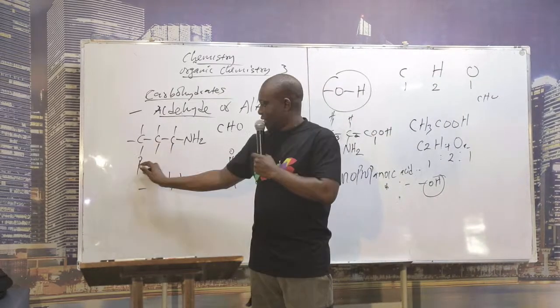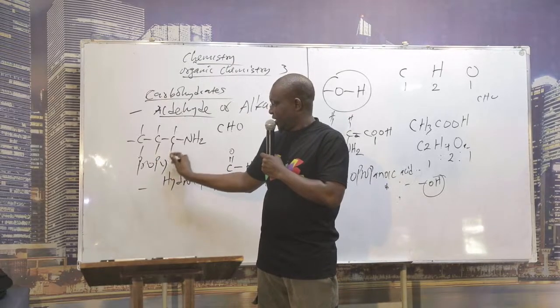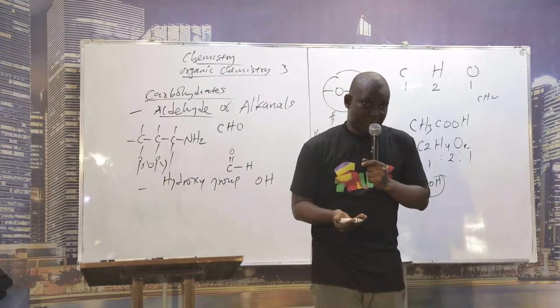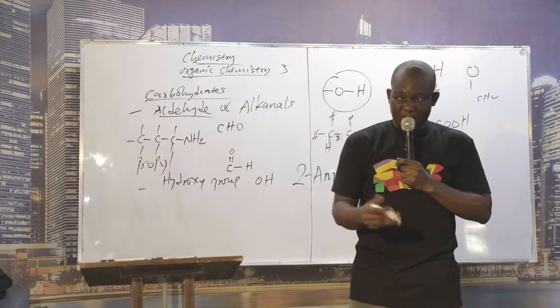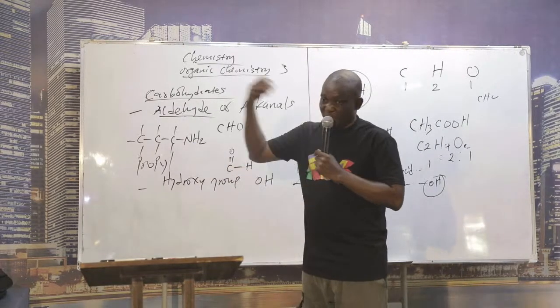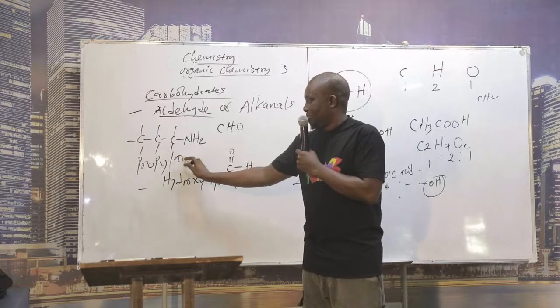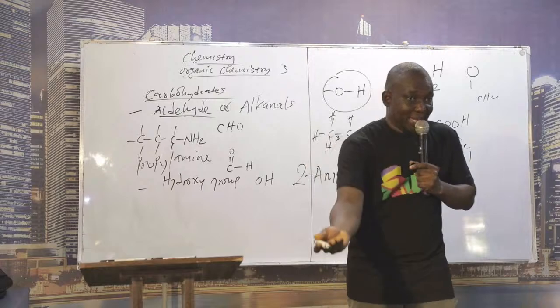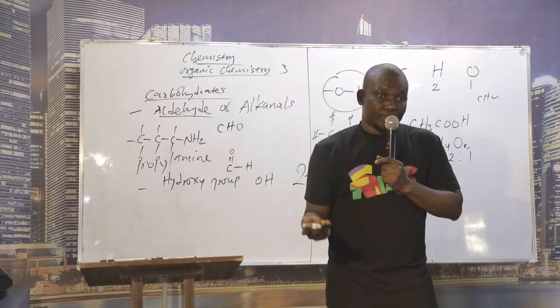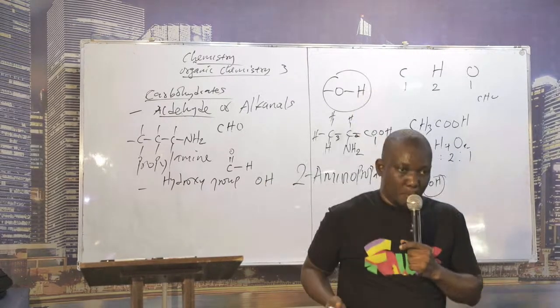How many carbons are there in this long chain? 3. So this is what? Propyl. You know why it is propyl? Because C there is 3, H there is how many? 7. It's propyl. Then what is the suffix for amine? The suffix for amine is amine. So what's the name now? Propylamine. It will be an amine if it is not competing with a carbonyl functional group.